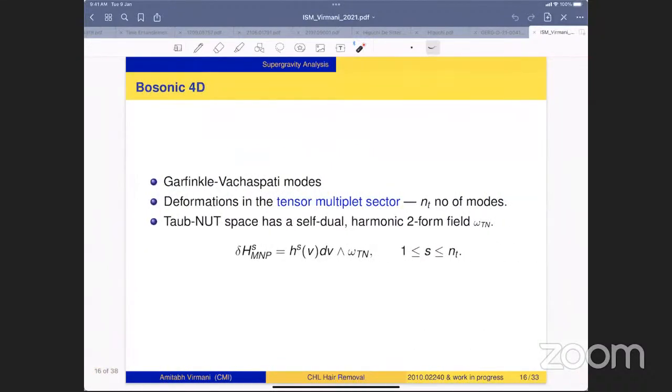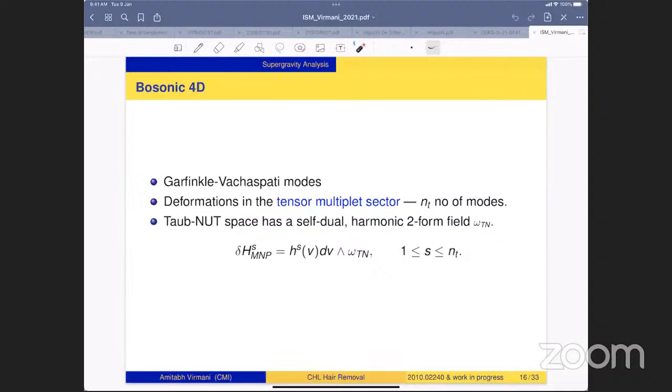Now for the bosonic 4D, we again use the Garfinkel-Vachaspati method to find a class of hair modes. But now, because we have the Taub-NUT space, a new class of modes is possible, coming from the tensor multiplet sector, and there are N_T such modes.